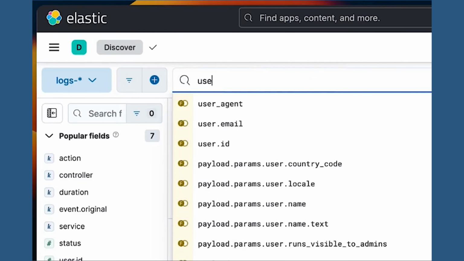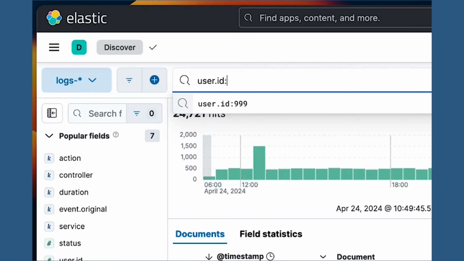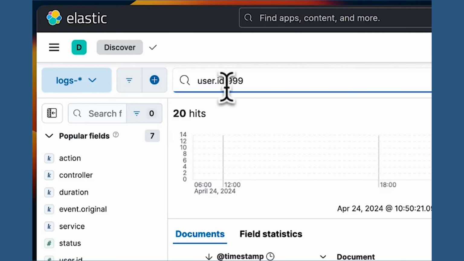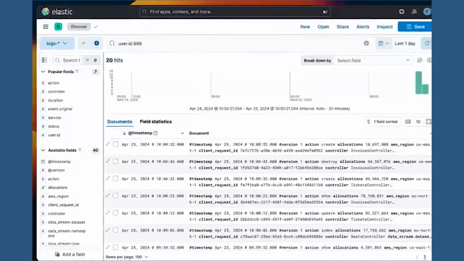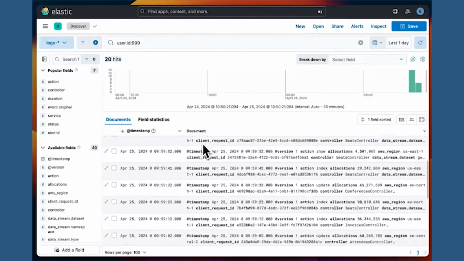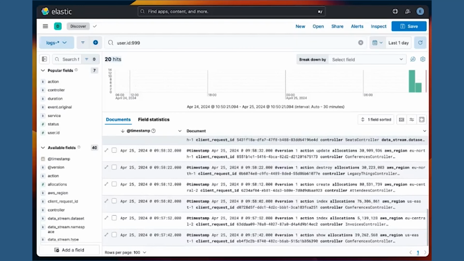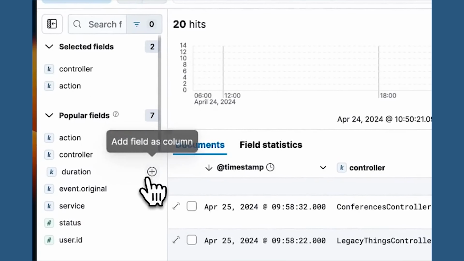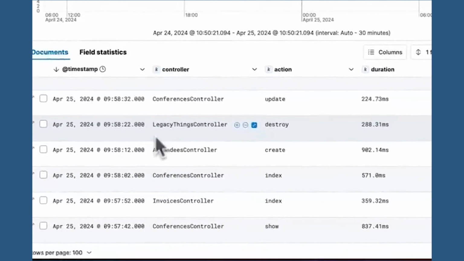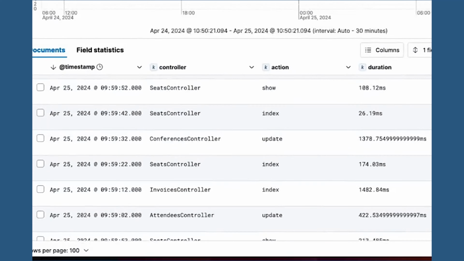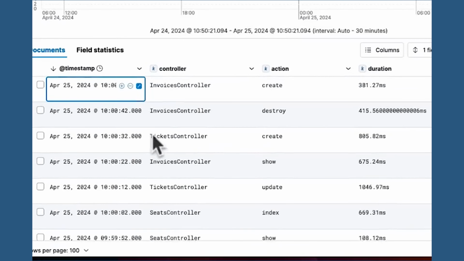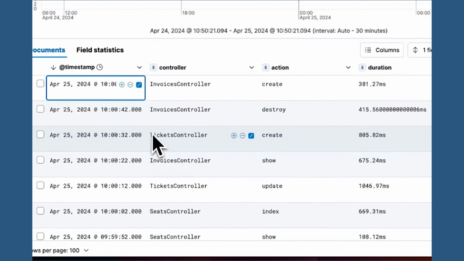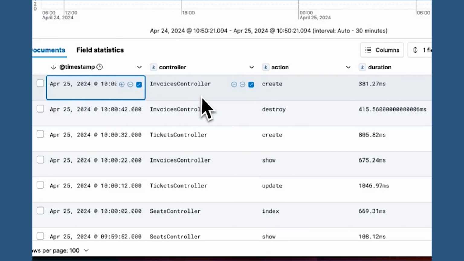And we are logging the user ID, so we can use this to filter the requests that come from that user ID. There you go, 20 hits. Not only that, but we can also select different fields that we're interested in. For example, we want to see which controller, which action, and what the duration of the requests. And now we have a nice table where we see for each of the 20 requests that the user made exactly which data we wanted to see.